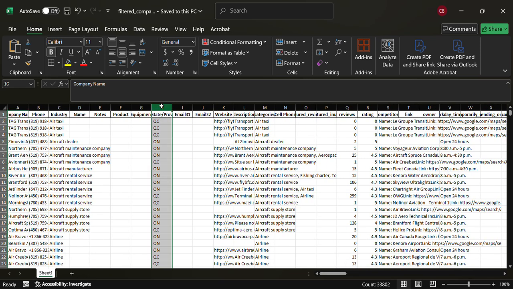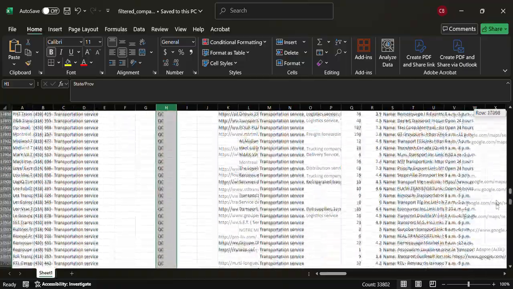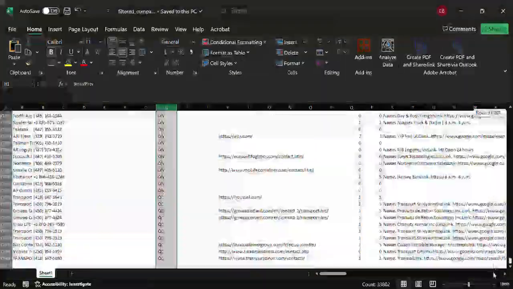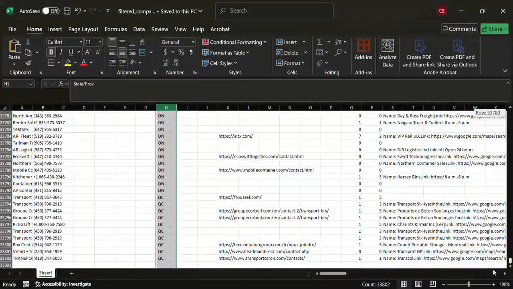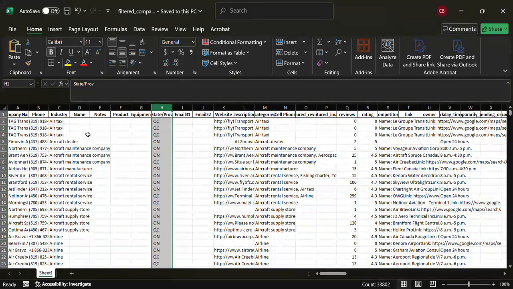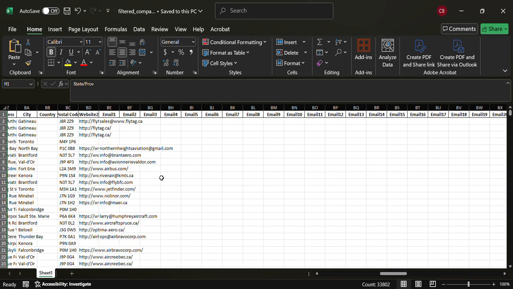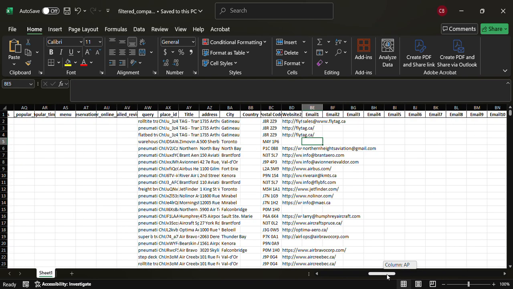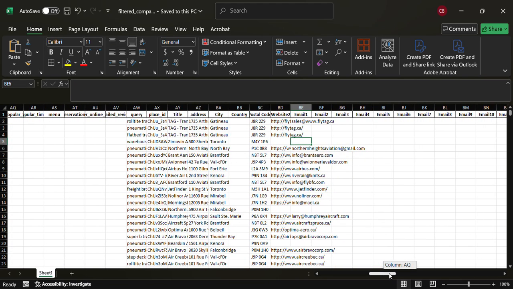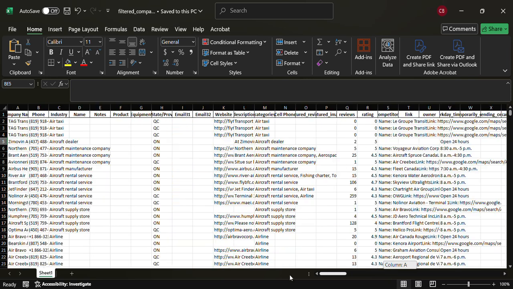So this is the continental zone that we selected, obviously, because we got Quebec and Ontario. Should only be Quebec and Ontario companies in there. Obviously, that's all there is. So there you go. So you can send off emails only to those companies. And if you're trying to find more emails for them, you can go over to email column and then start looking. But you also got to keep note that some of these are duplicate companies and so on. So you gotta also pay attention to that as well.